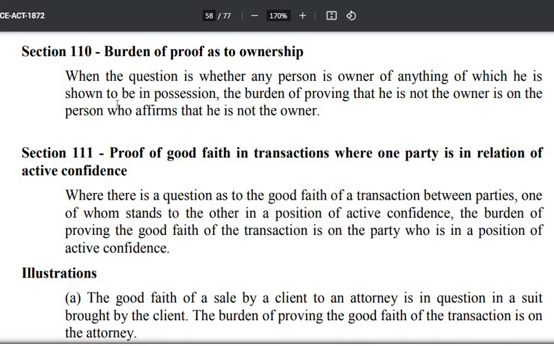Read it once more. When the question is whether any person is owner of anything of which he is shown to be in possession, the burden of proving that he is not the owner is on the person who affirms that he is not the owner, so that he can prove by proving his own title.